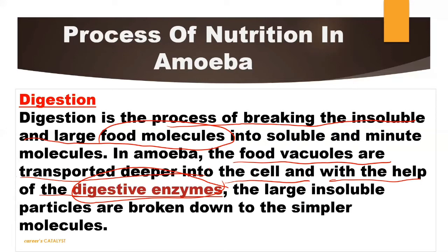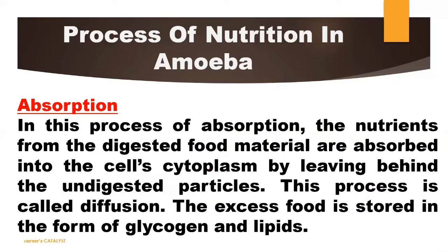Okay. Now we will talk about the third step, that is defined as absorption. In this particular process of absorption, the nutrient which is actually released by digestion of food, because we have completed the digestion process, so after completion of digestion, the particular nutrient will be utilized by the cell body.